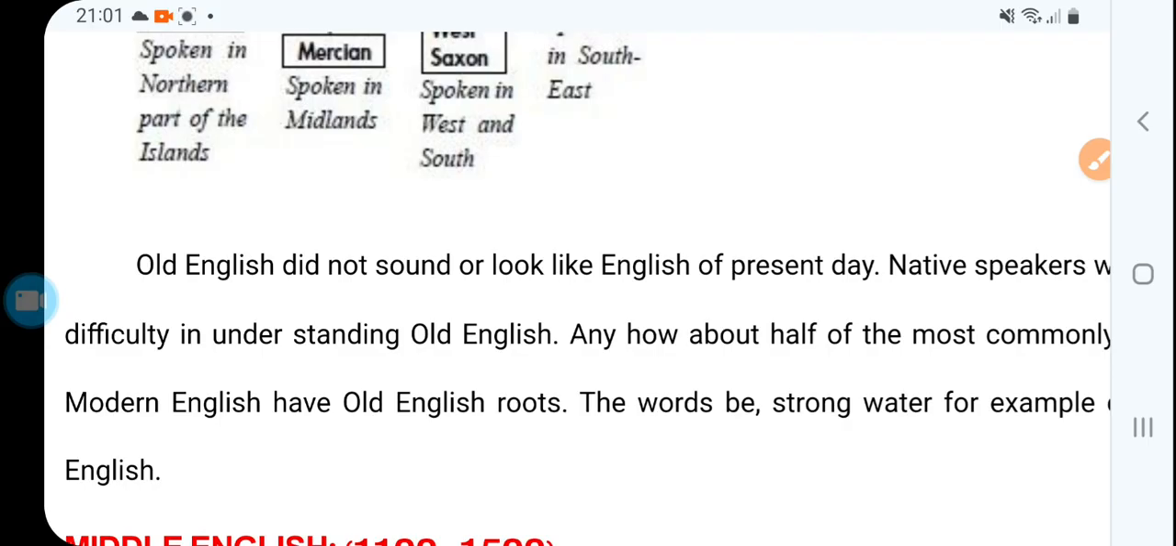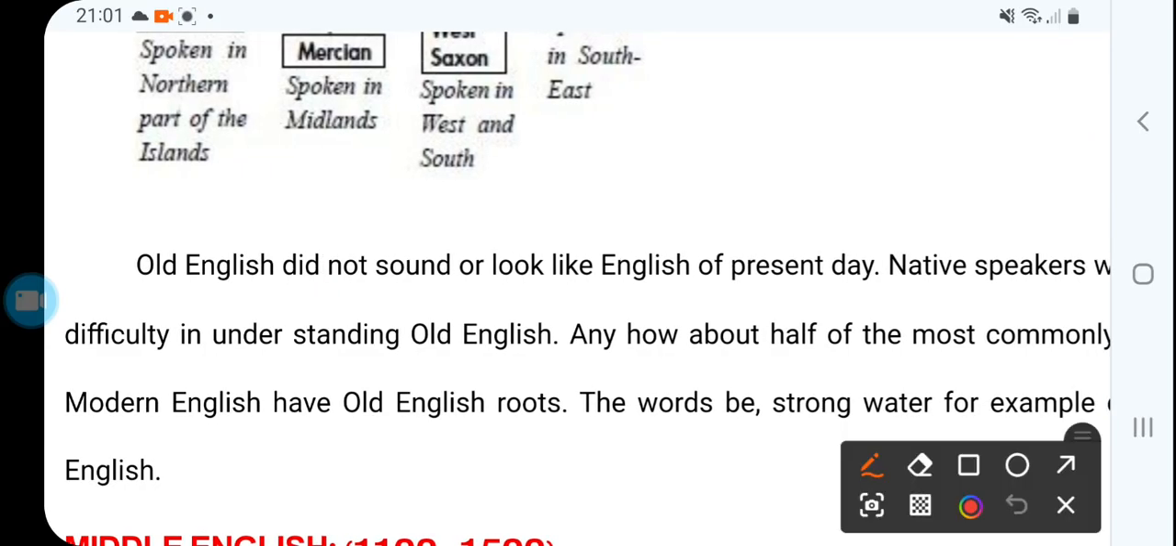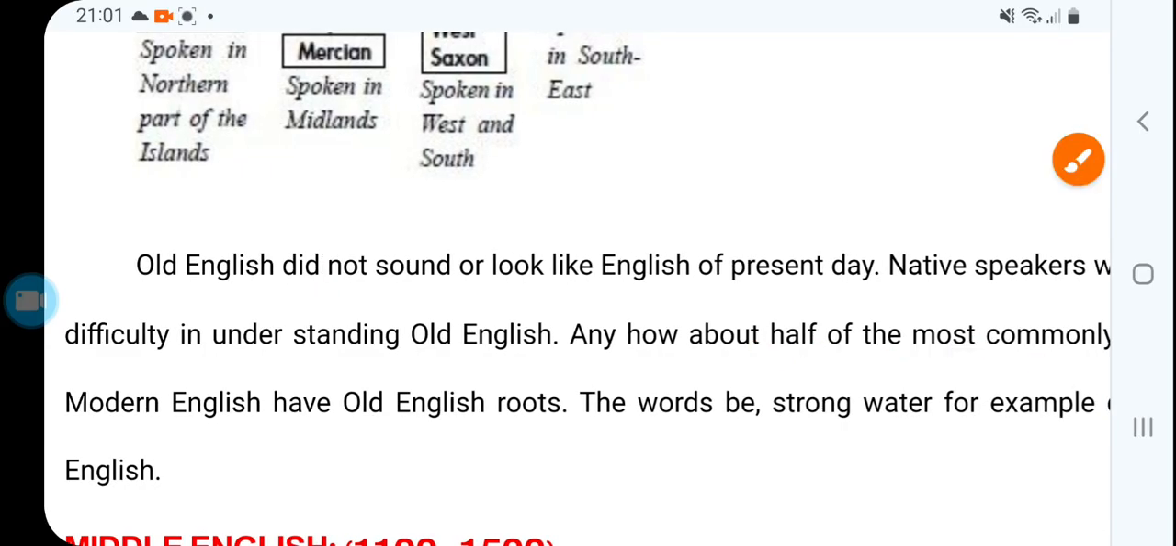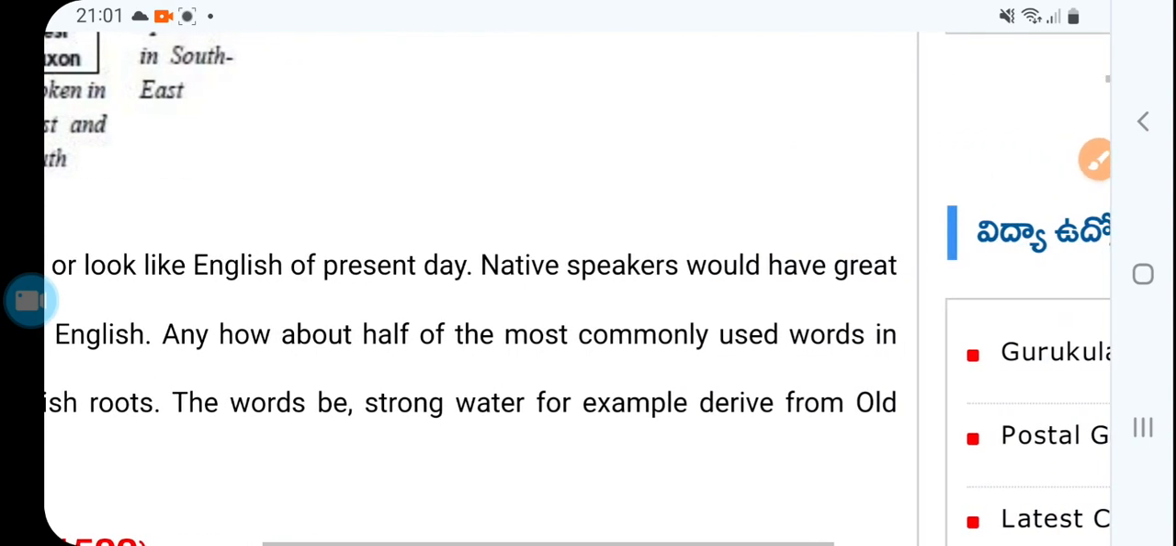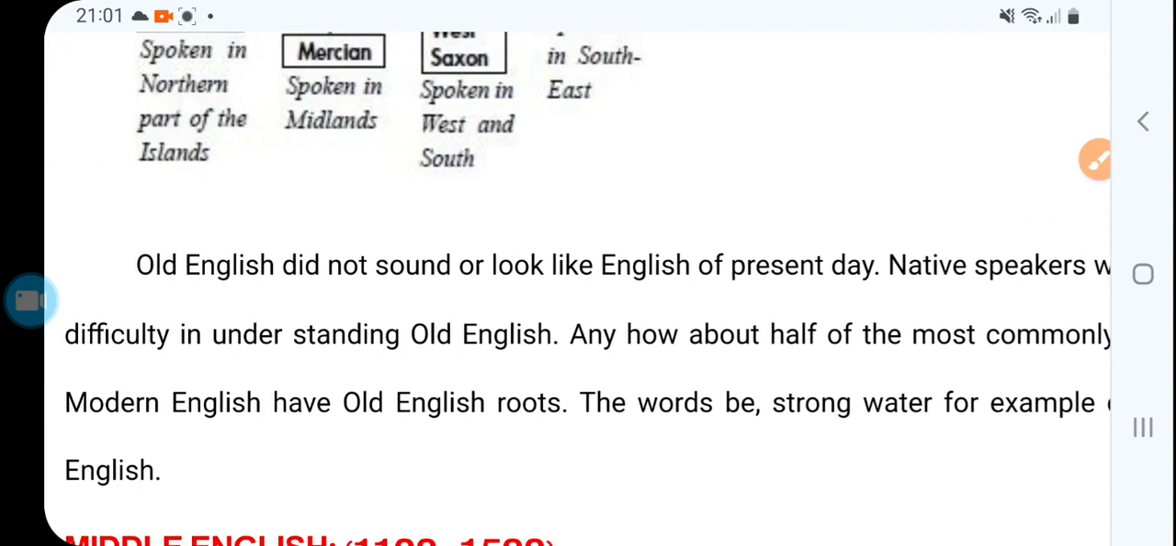So, the surprise is that Old English is not in existence now. But on the contrary, half of the most common vocabulary, commonly used words, in modern language we still use from the old language. However, Old English does not exist now, but many words in modern English have been taken from Old English.